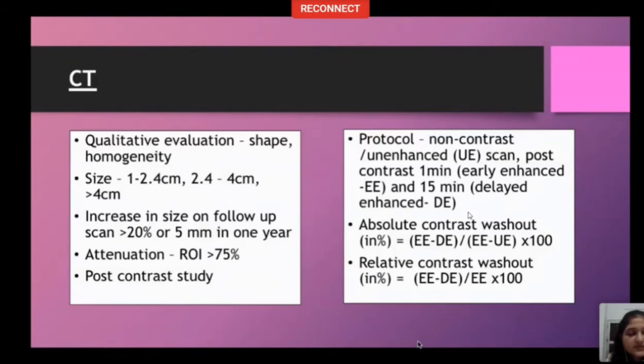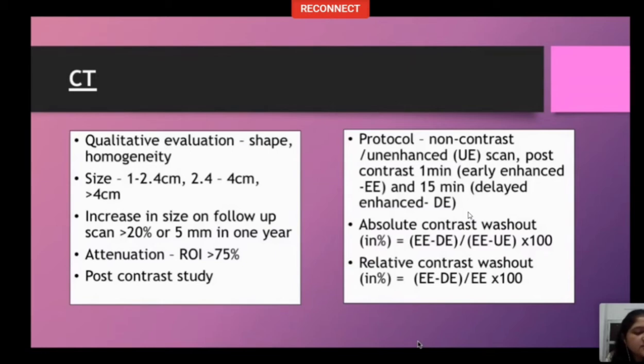Follow-up studies must notice whether there is an increase in size of 20% or 5 millimeter in 1 year. Attenuation. If it is less than 10 HU when ROI is more than 75% of the lesion and the lesion is homogeneous, then it is presumed to be adrenal adenoma and nothing else is required.